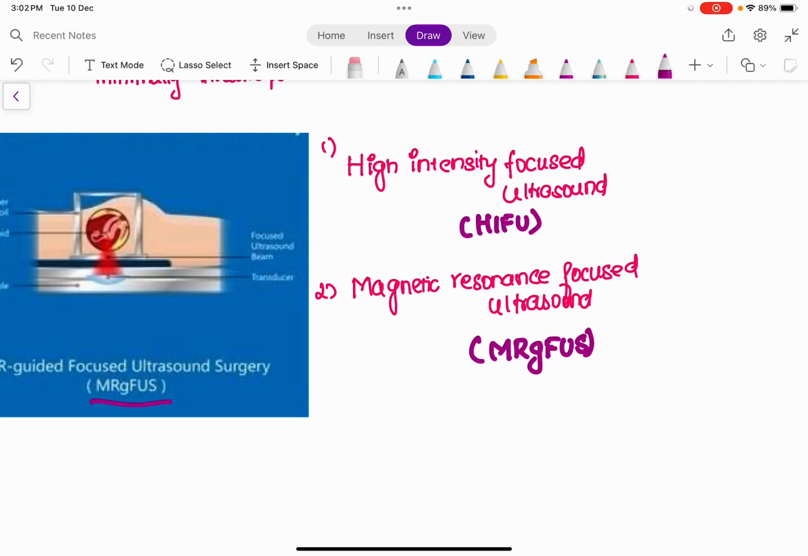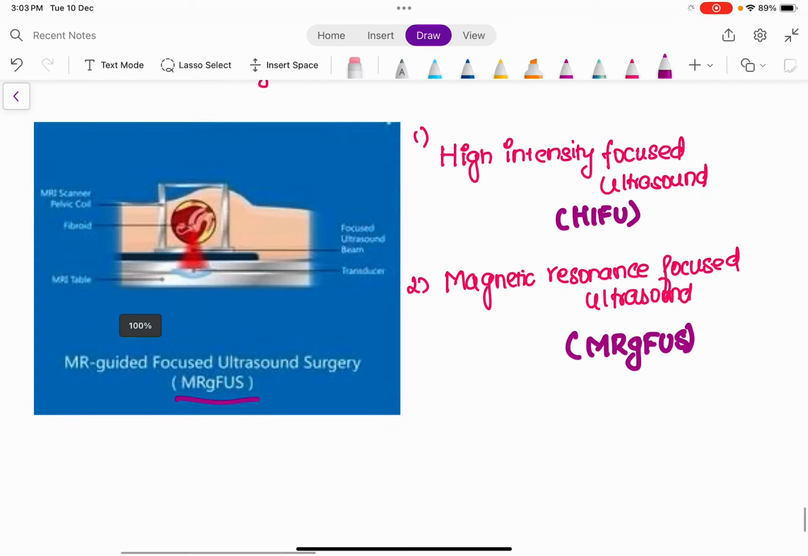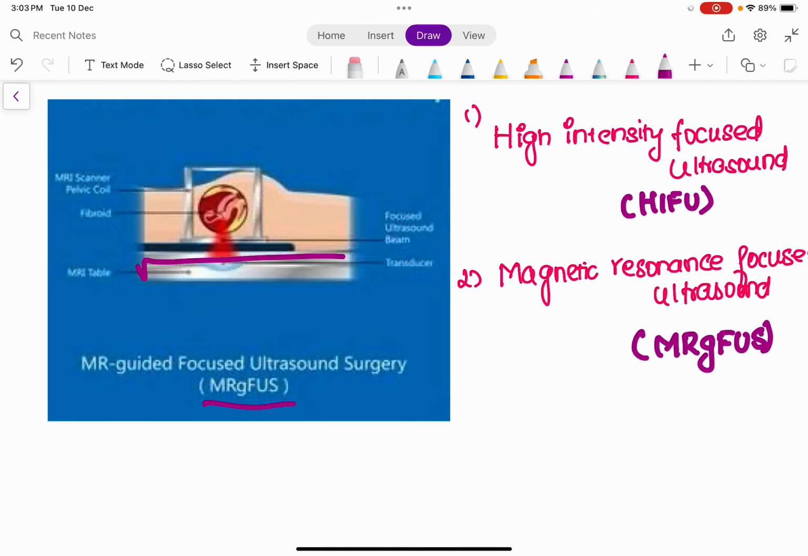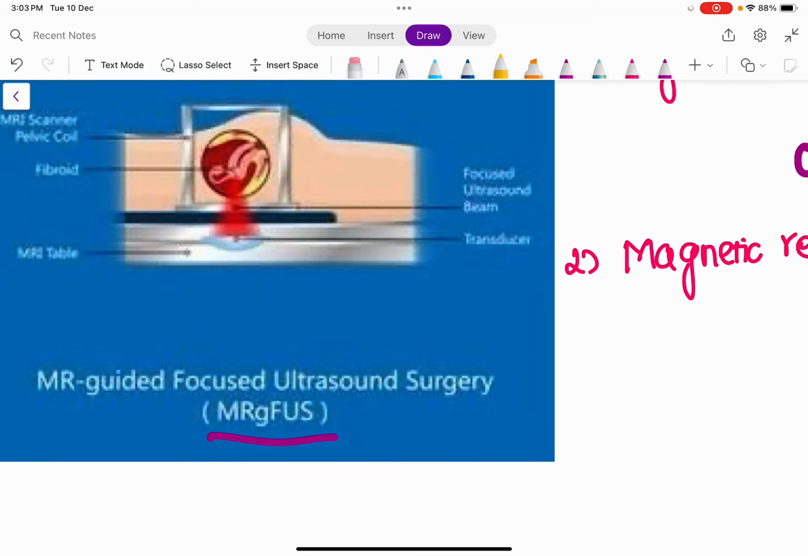In high intensity focused ultrasound, the patient will be asked to lie in the prone position. In the magnetic resonance focused ultrasound, there will be a device, as you can see here, the MRI table is held here and the patient will be asked to lie above the MRI table, right? Now what is happening here is that this transducer is going to focus the ultrasound beam over the fibroid. Initially you have to do the mapping of the fibroid. Following the mapping, you ask the patient to lie on the MRI table, and through the transducer, the focused ultrasound rays are going to fall on the fibroid.